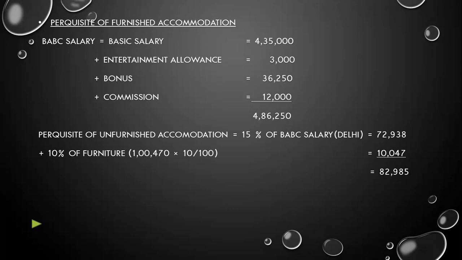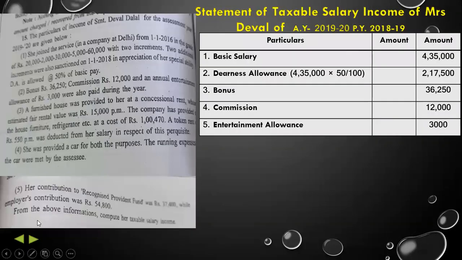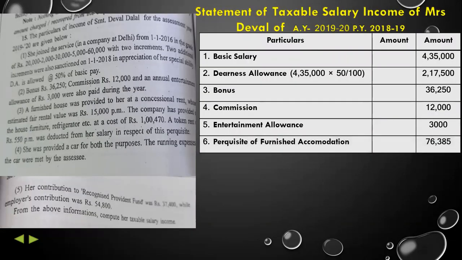But she has also deduction from her salary, so we will minus that deduction from her salary. So deduction from salary is 550 per month, so 550 into 12 is equal to 6,600. So we get the net amount is 76,385 rupees. So this is our perquisite accommodation valuation. So we'll write down that perquisite of furnished accommodation, that is 76,355.